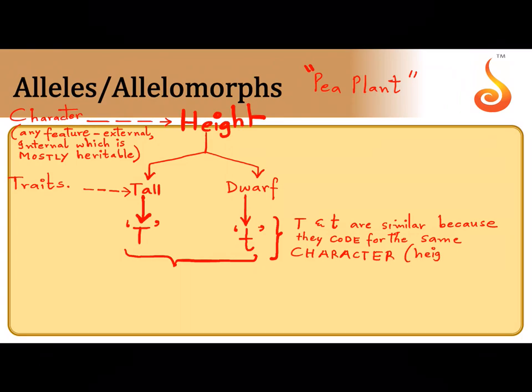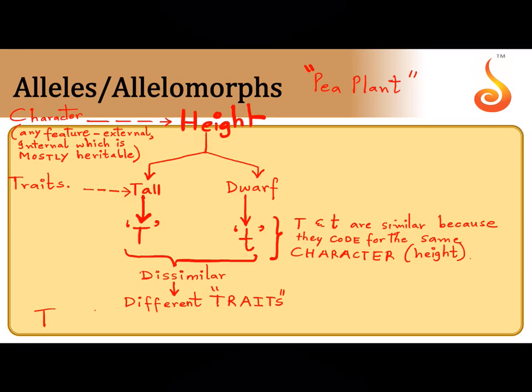So in brackets, I'm going to write height. But are they exactly similar to each other? No, they are dissimilar also. Why are they dissimilar? Because they code for the same character, but that doesn't mean they're exactly alike. There is some dissimilarity in them because they code for different traits. One of them is responsible for tall and one of them is responsible for dwarfness. So what do we call such genes, capital T and small t?